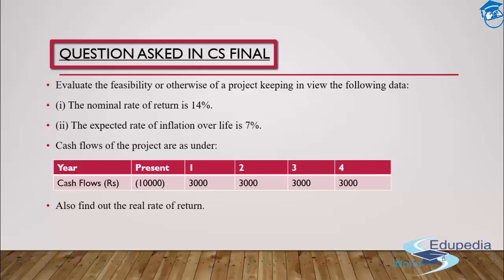Apart from that, I'll be multiplying 3,000 by the present value factor of 4 years at 14 percent, because the nominal rate of return is 14. I'll get to know whether I should go ahead with the project or not. If that's positive, definitely it's a yes, we can go ahead. If the NPV comes out negative, it's always prudent not to get involved in any project or business which provides you a negative NPV. Are we clear with that?